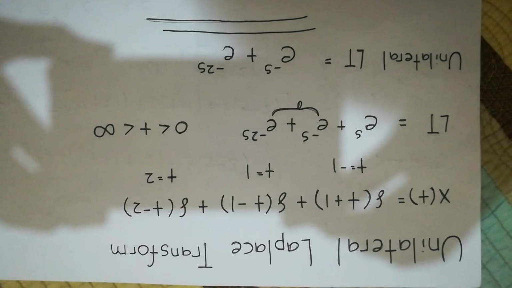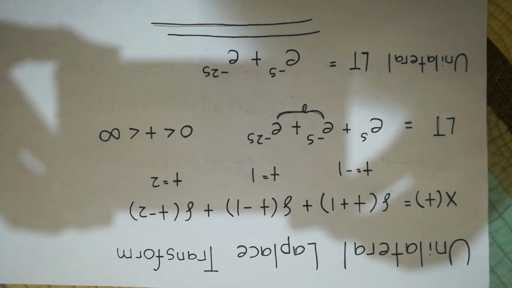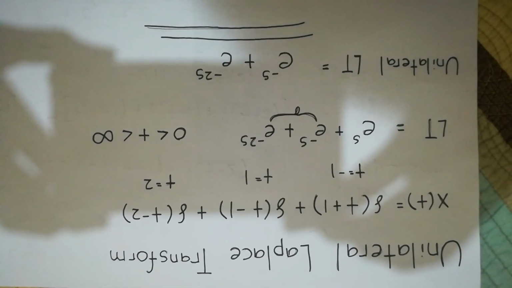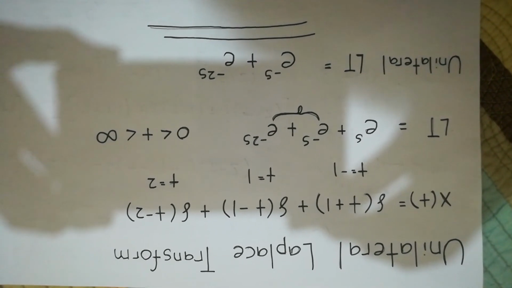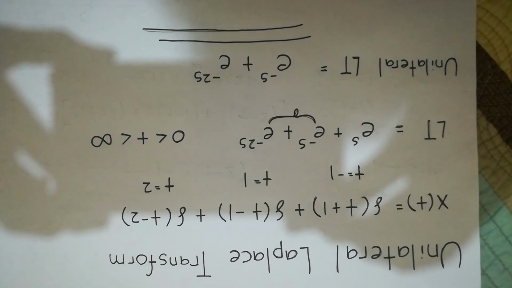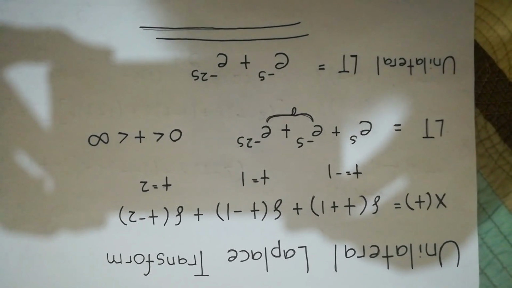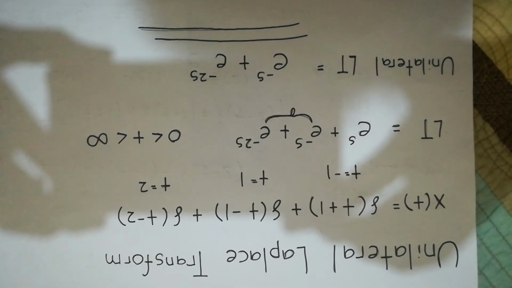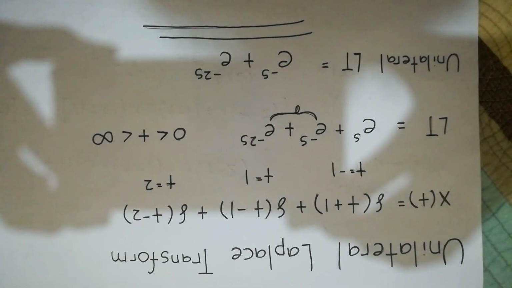The part of the signal which is in the range of 0 and infinity, t + 1 is not included because it is a left-sided signal. Therefore, the unilateral Laplace transform of our given is e^(-s) + e^(-2s).